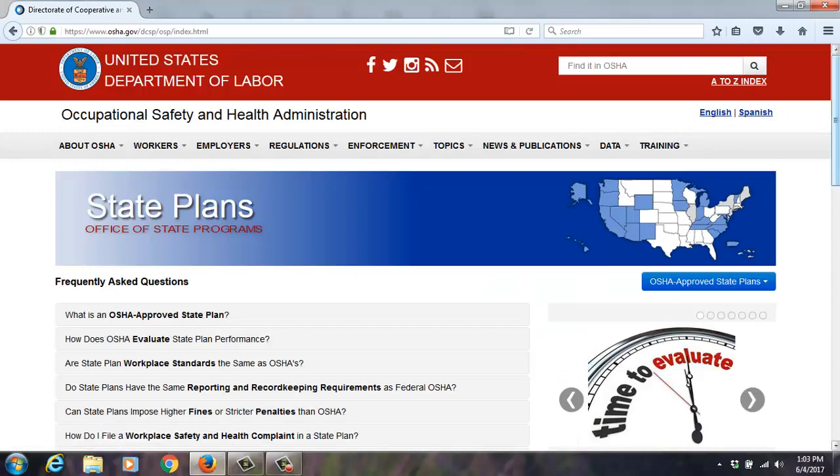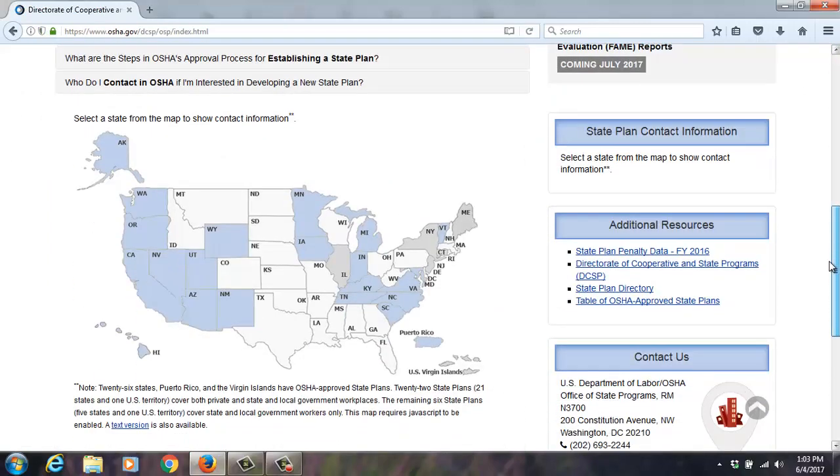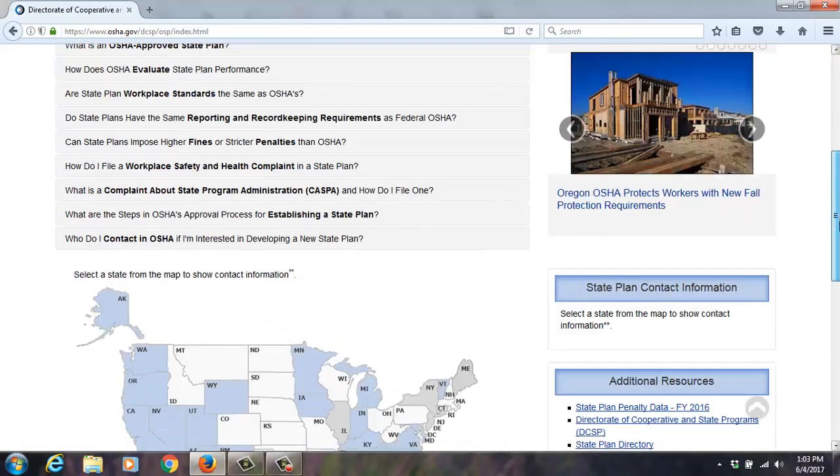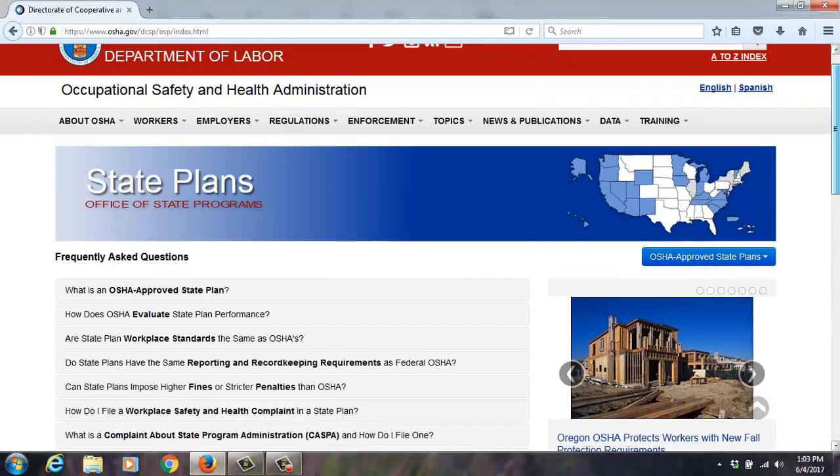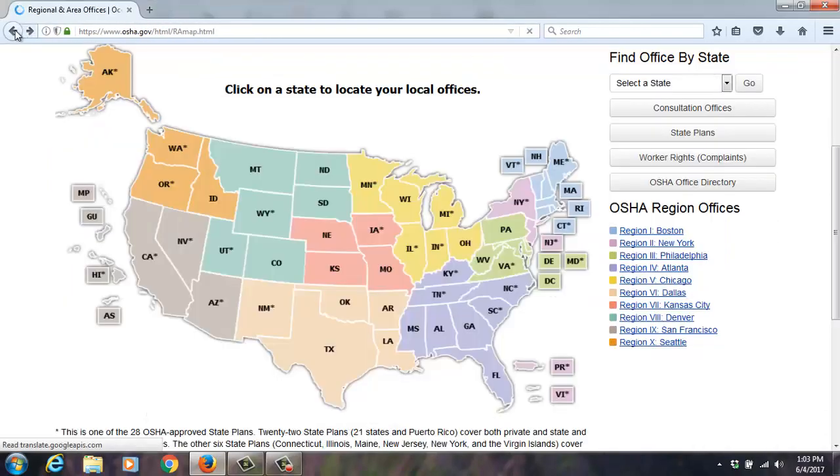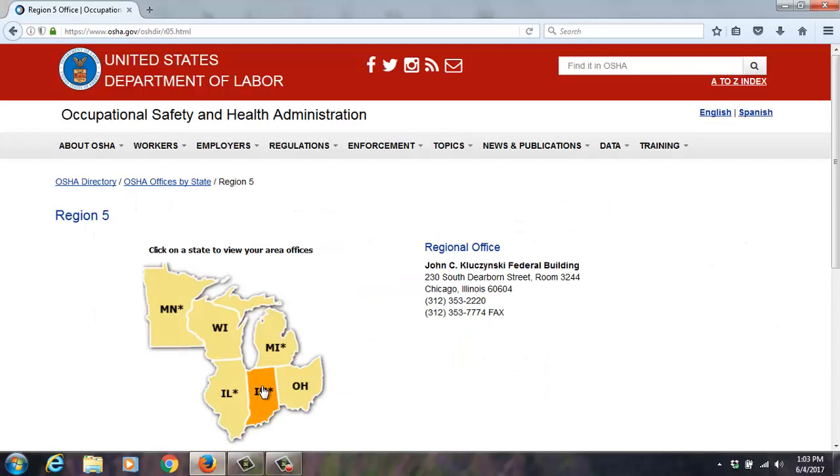The state plan states, there's information about it. There's about 26 or 28? 26 states plus Puerto Rico and the Virgin Islands. That's our state programs. As far as regions go, I'm going to talk about Wisconsin and Region 5 because that's my region. It's located in Chicago.